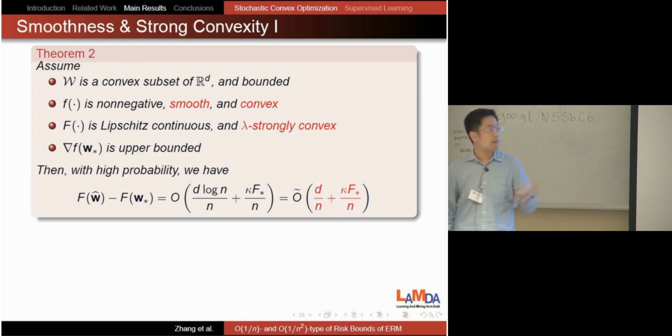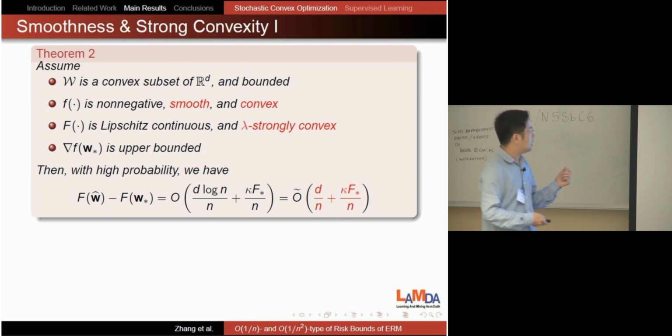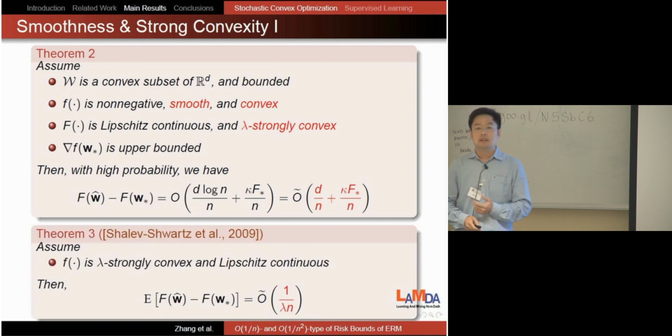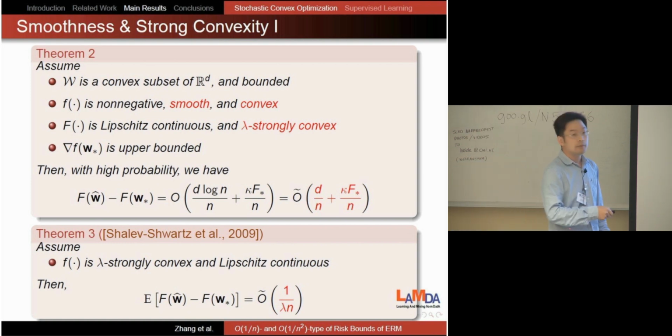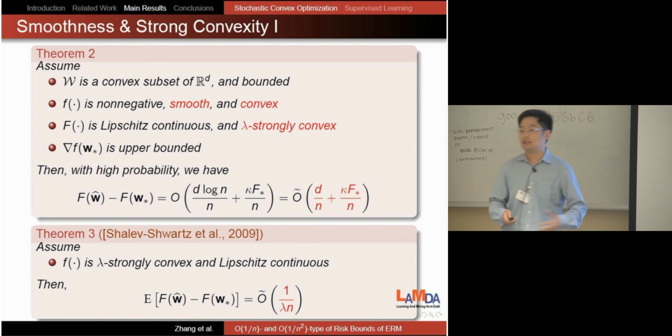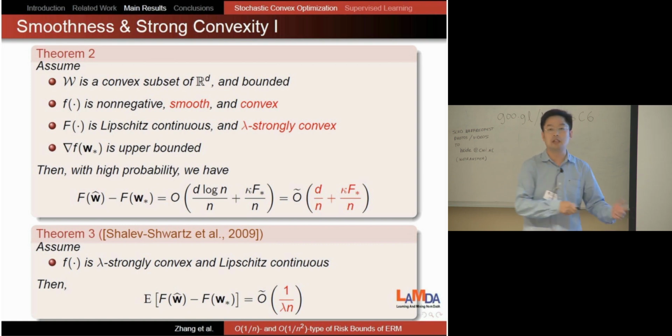Now we may want to compare our result with the result of Shalev-Shwartz. In his paper, he proved this bound. First, there is a limitation of our result: we have linear dependence on the dimensionality d, right? They don't have the dimensionality in their bound. So if d is very large, our bound is somehow worse than their result. However, if d is small, they are on the same order, because kappa is a condition number. It's on the order of 1 over lambda. We can roughly think in this way.